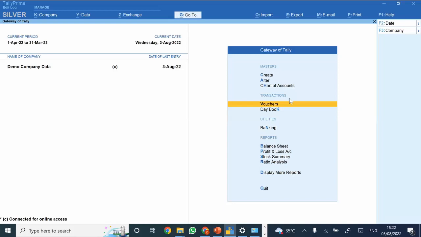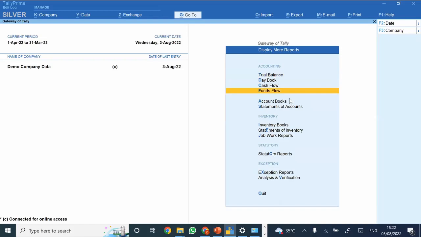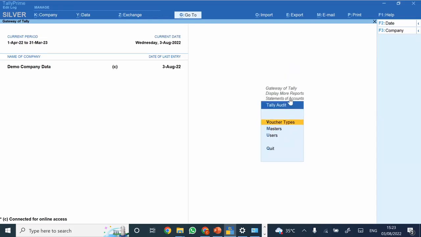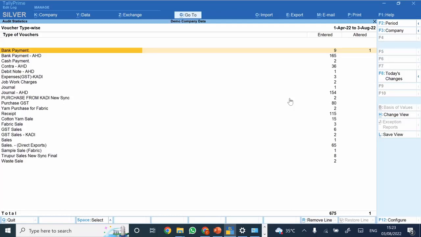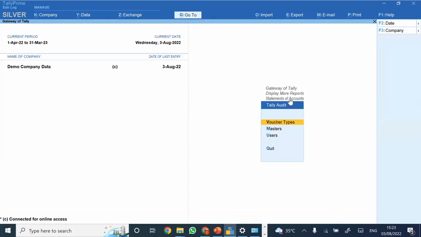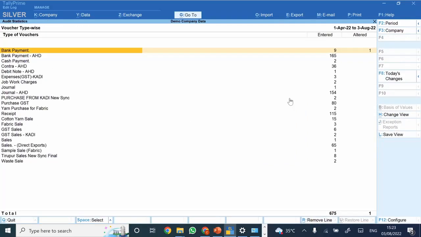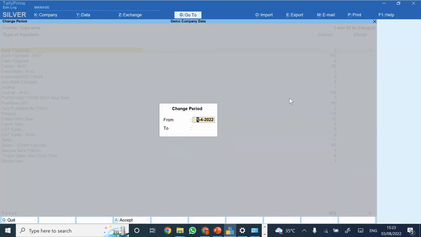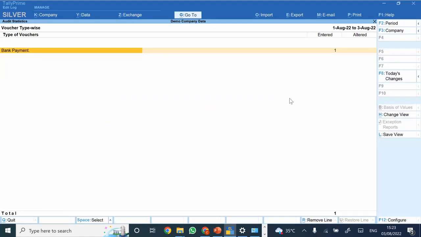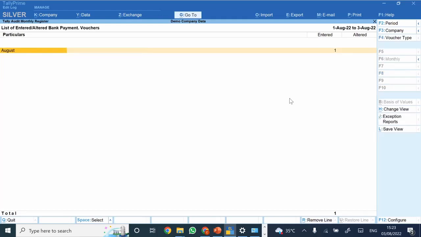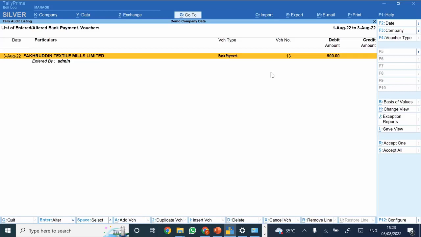Once the same has been set to yes, you get some reports here in the display, statement of accounts, Tally audit. Now see, this is also a very good report that Tally has provided, and which we are generally not using. So for the sake of clarity, I am selecting the period from 1st of August to 3rd of August. Now see what it is displaying here. Currently, the number of transactions that have been entered is one. This was the one that we entered previously, correct?